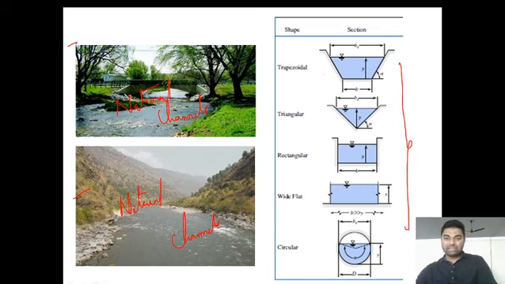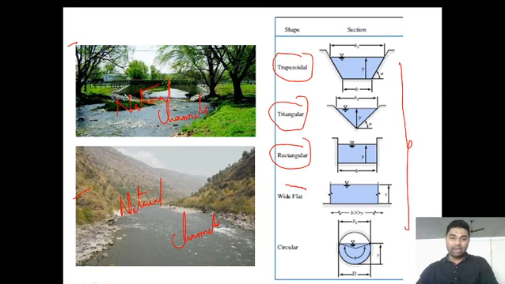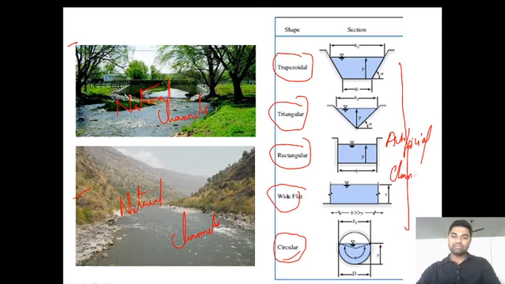We can see the trapezoidal shape, the triangular shape, the rectangular shape. There is a wide flat plate, the bottom is very wide, so we call it a wide flat channel. Or we have circular channels also. These are similar to some geometry. These types of channels are nothing but artificial channels.